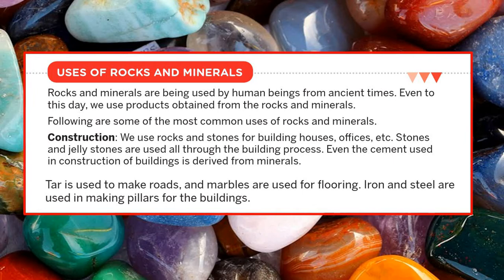Tar is coal tar, in Punjabi you call it luk. That is made out of petroleum, which again comes from the soil. From petroleum we get petrol, diesel, kerosene oil, LPG, paraffin wax, you get your petroleum jelly, you get paints, shoe polish. All these things are made from petroleum, which you also call crude oil many a times. So tar is also made from that, and we use it to make roads.